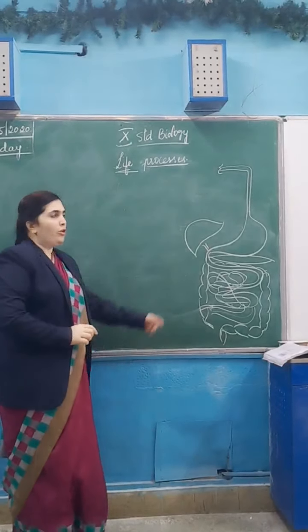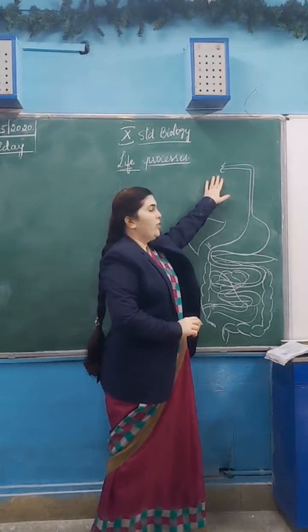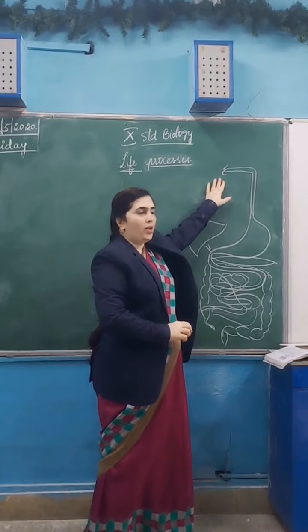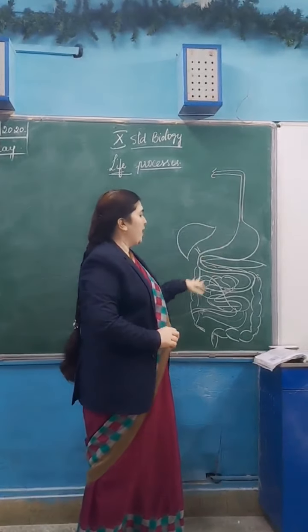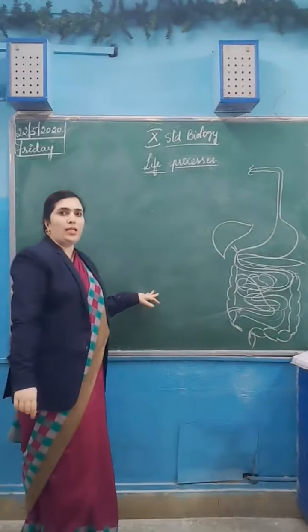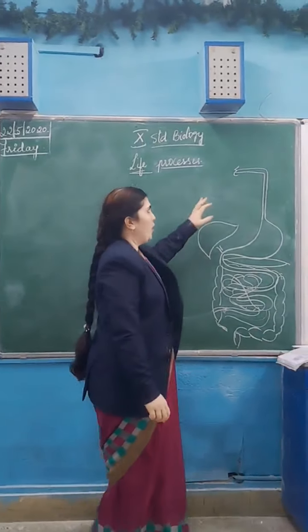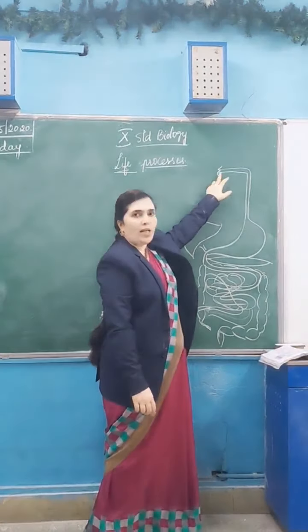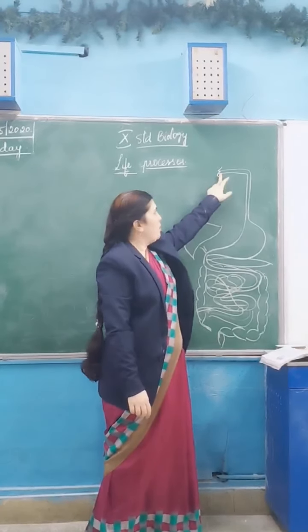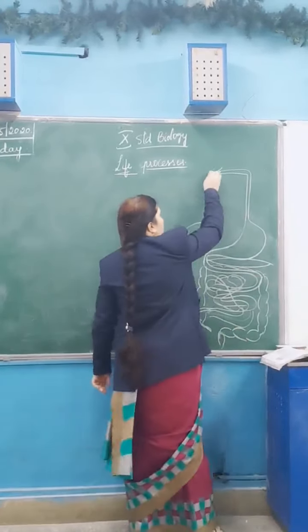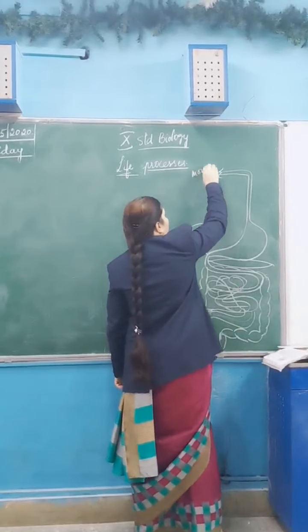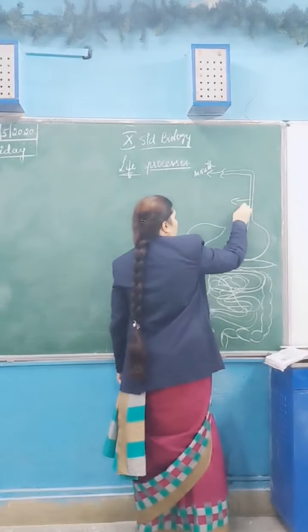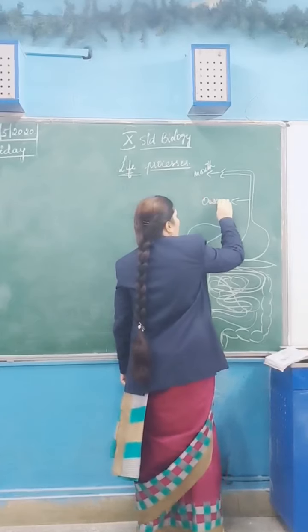So starting from the mouth, the food we take goes through the alimentary canal. The alimentary canal is a long tube of the digestive system, starting from the mouth. This is the mouth. Esophagus, or the food pipe.